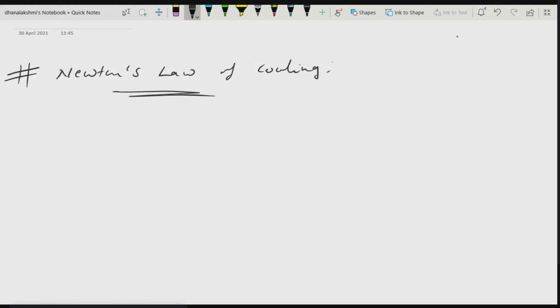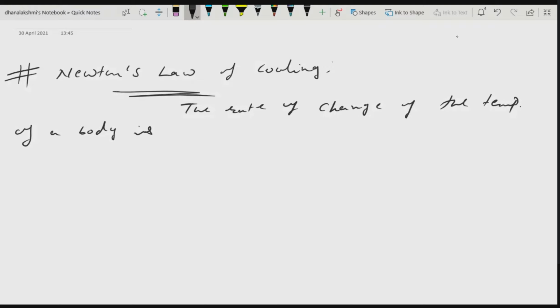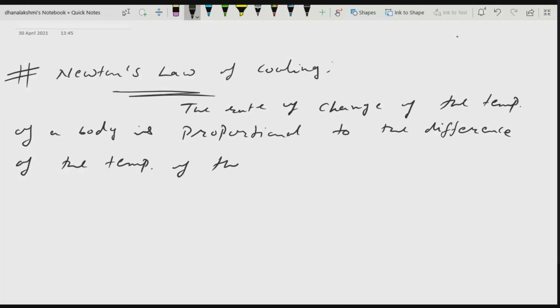Okay, so let me write the statement here. The rate of change of the temperature of a body is proportional to the difference of the temperature of the body and that of the surrounding medium.